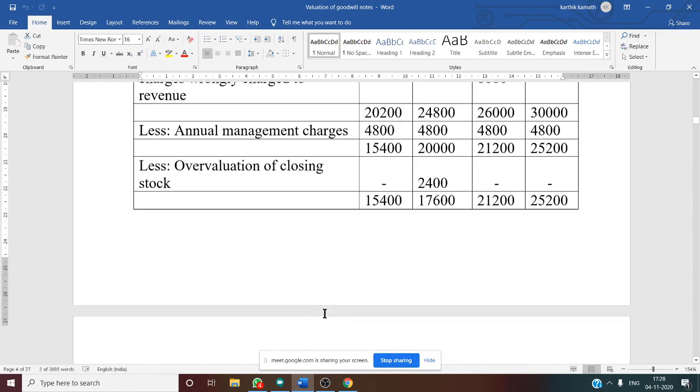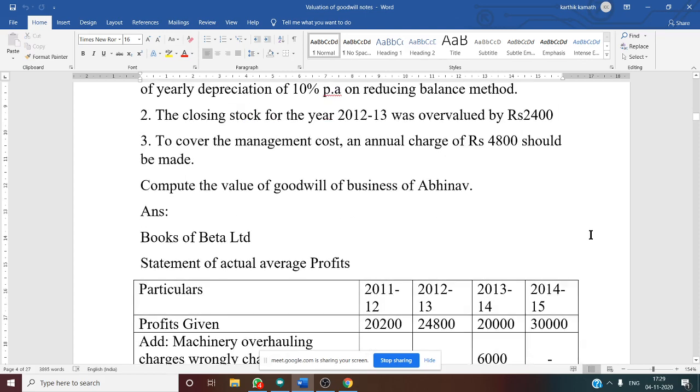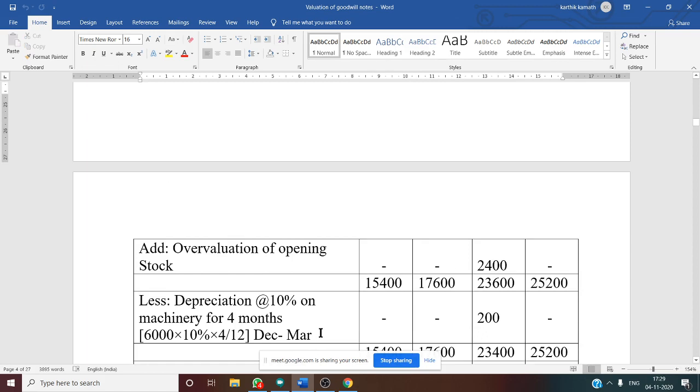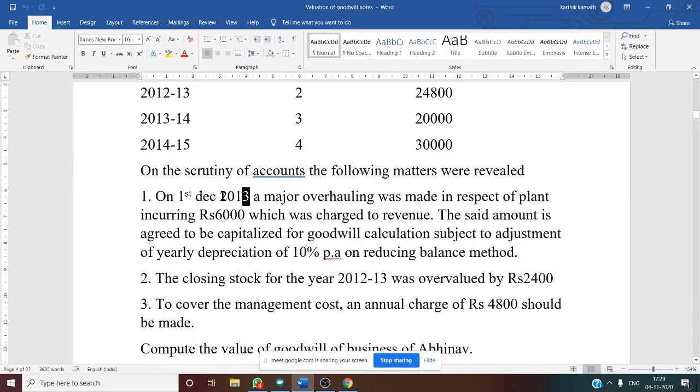Here, if you see, there are repair charges they have mentioned. This amount has been adjusted, so only regarding this we need to calculate depreciation. Only regarding 6,000 we need to calculate depreciation. So on 6,000 you need to calculate depreciation, less depreciation at 10% on machinery for 4 months. For what year are we talking about? This is for the year 2013-14. Why?